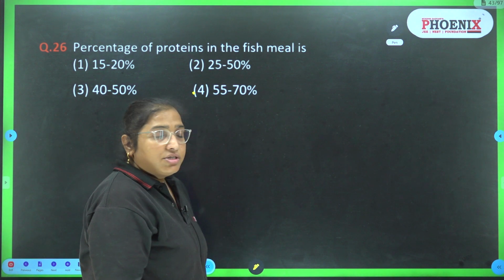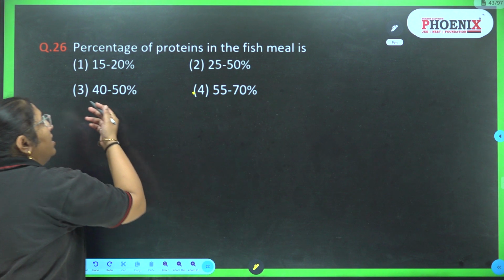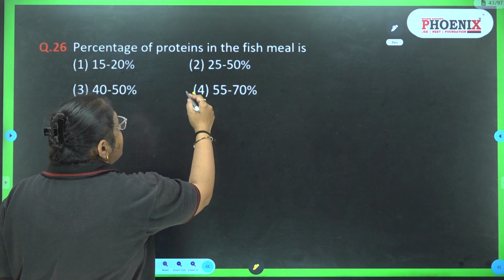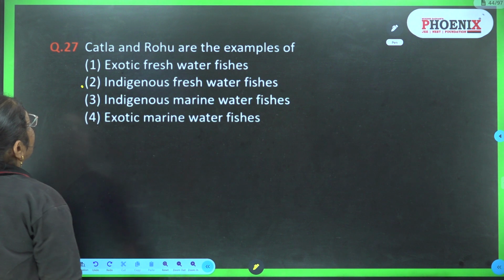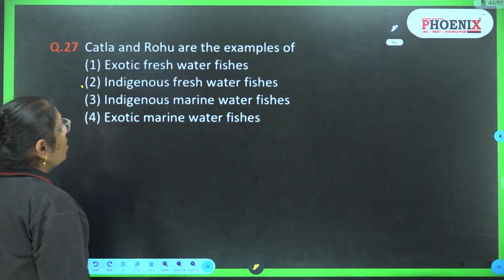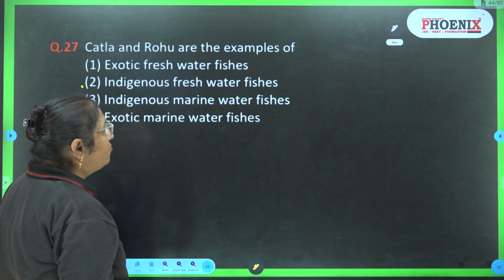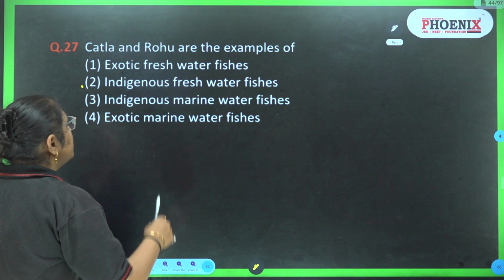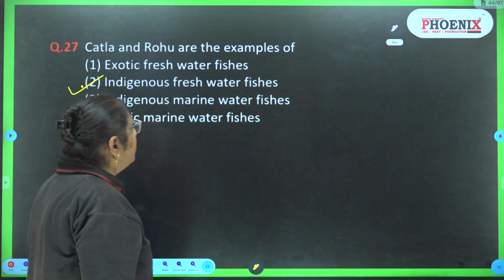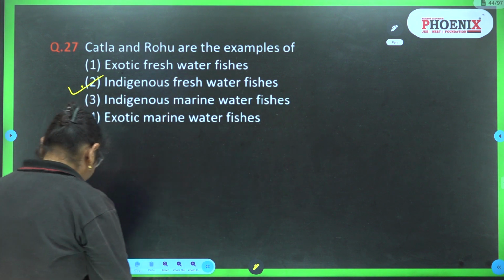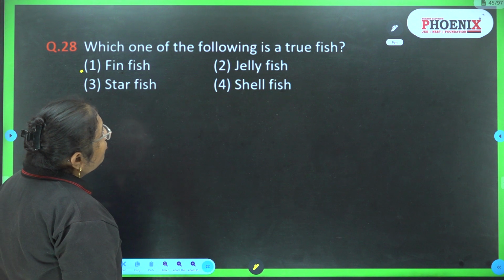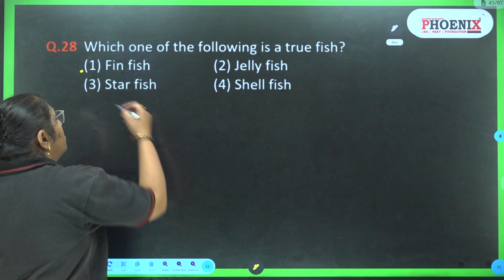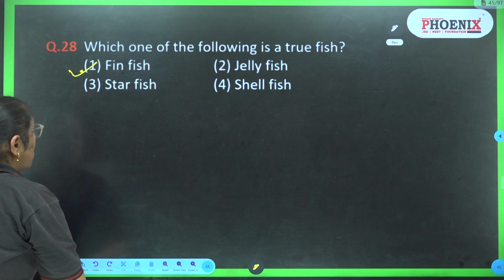In which fish meal is the percentage of protein the highest? 15 to 20%, 25 to 50, 40 to 50, or 55 to 70%. So the answer is the 4th. Catla and rohu are examples of exotic freshwater fishes, indigenous freshwater fishes, indigenous marine water fishes, or exotic marine water fishes. So they are Indian freshwater fishes. Which one of the following is a true fish? Finfish, jellyfish, starfish or shellfish? So the true fish is finfish.